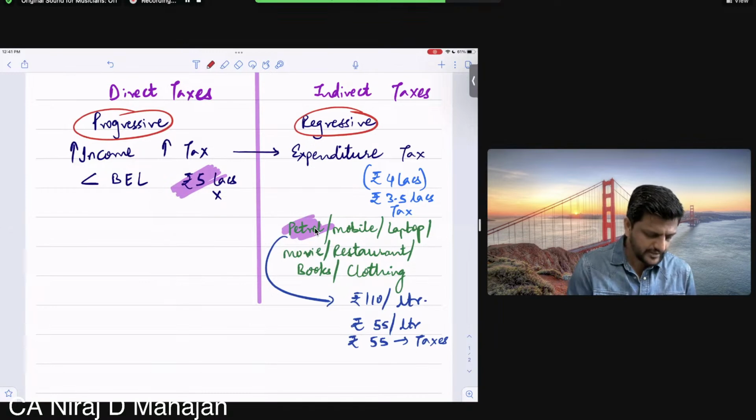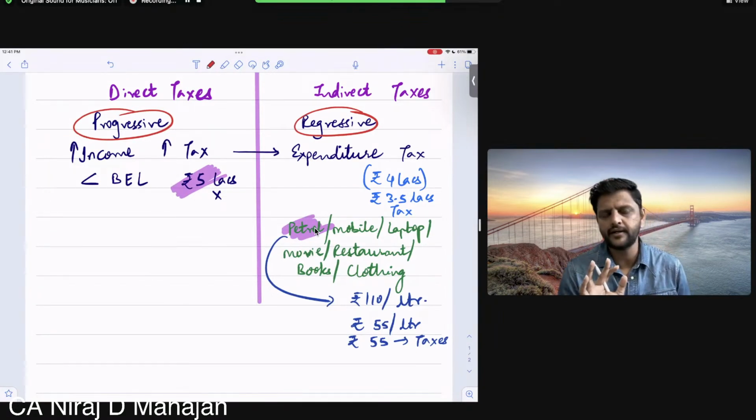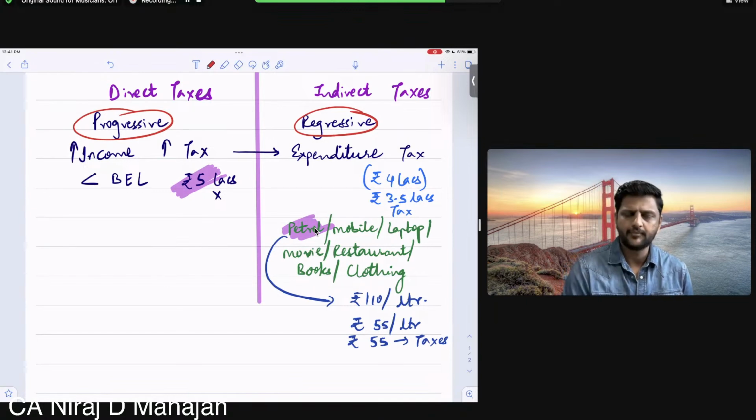This guy, what example do I have to give you? Higher the income, higher the tax. Lower the income, lower the tax. That is income tax, or direct taxes. Clear till here? Indirect tax is regressive because it is irrespective of income.